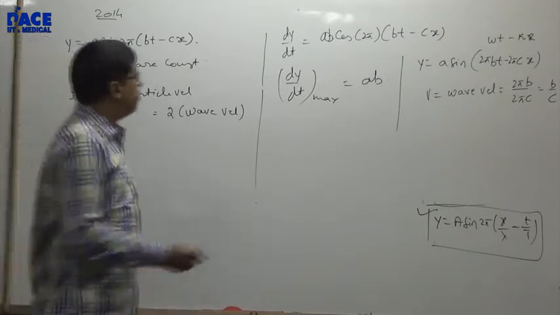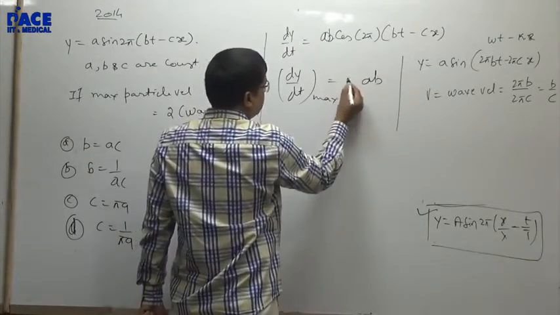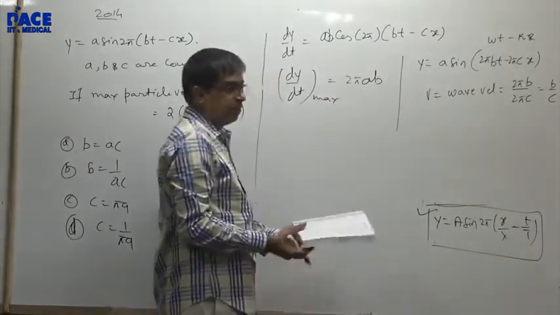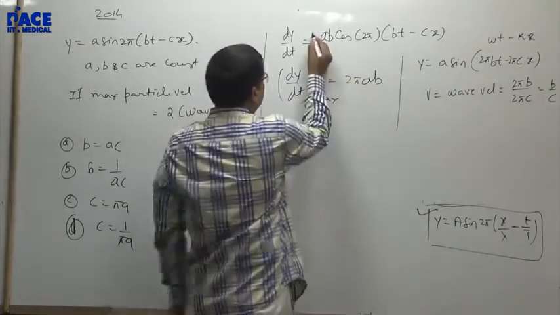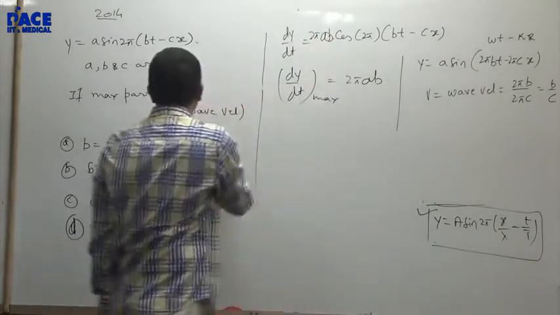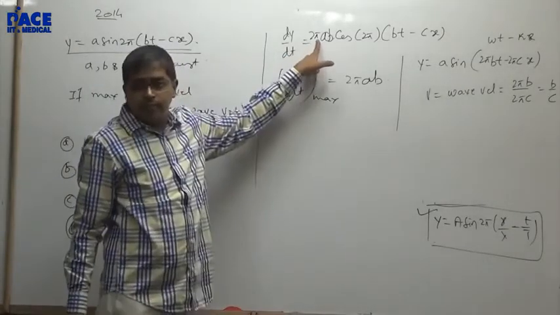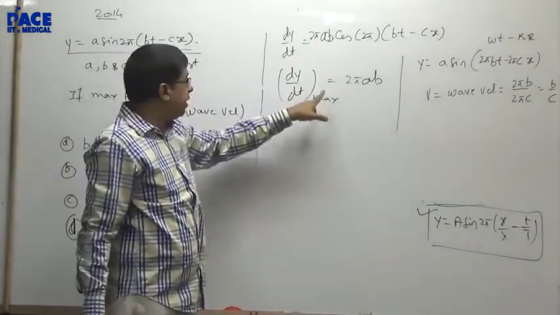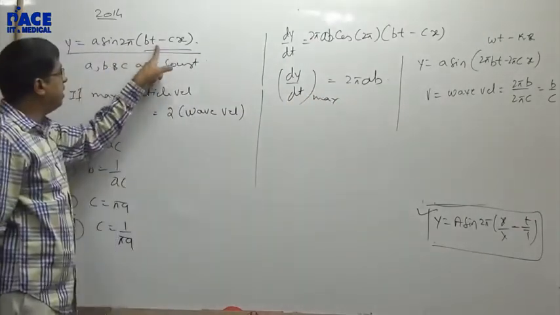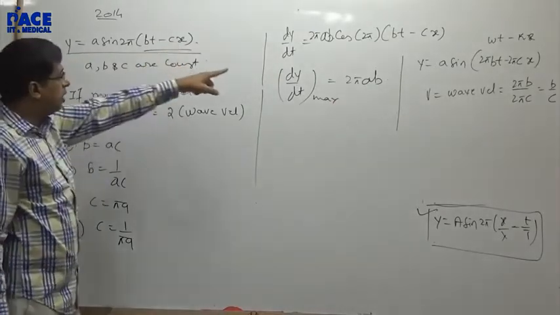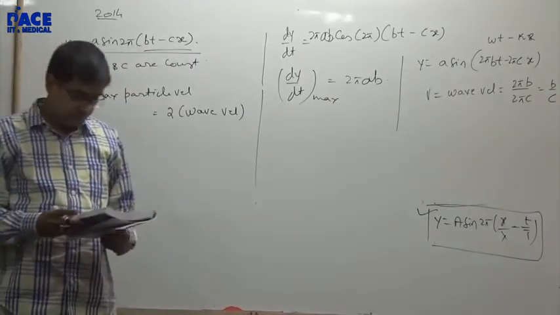I forgot one 2 pi in the differentiation here. Have a look at it. Differentiation of this is not AB, it's 2 pi AB. I'll have a 2 pi here. Differentiation of this sine function, I forgot this 2 pi. All of you get that point. Take that 2 pi into it. Don't miss that 2 pi. While differentiating sin 2 pi dt minus cx, I missed the 2 pi by chance. Take the 2 pi along with it. Are you clear? Yes, sir.